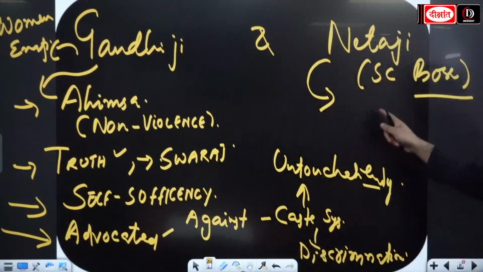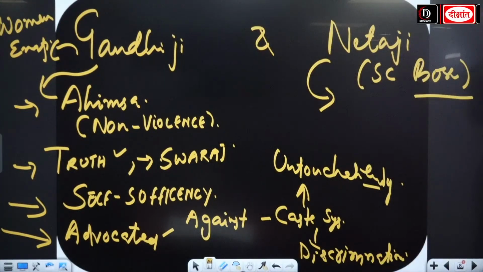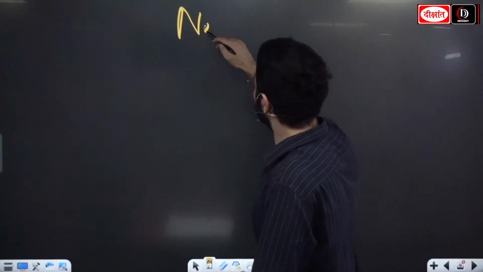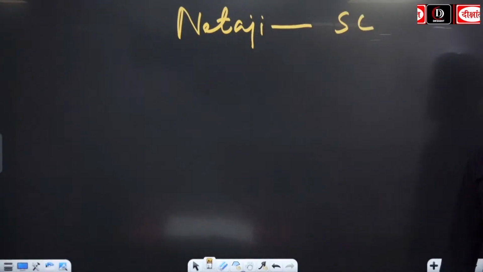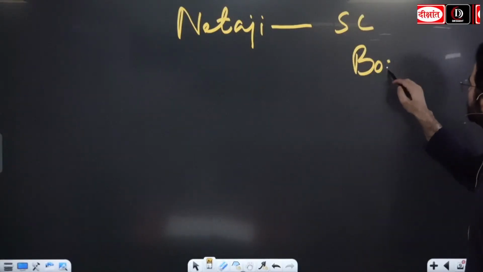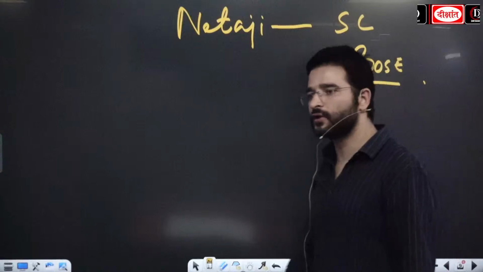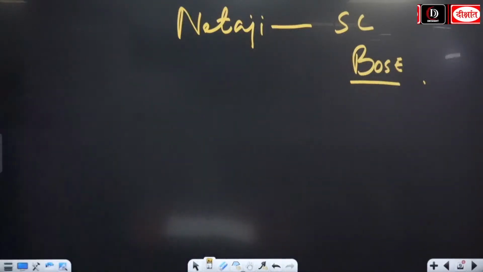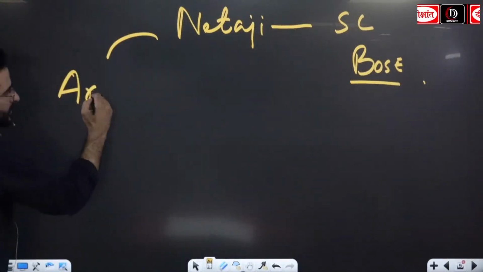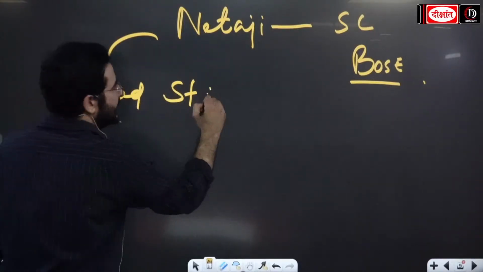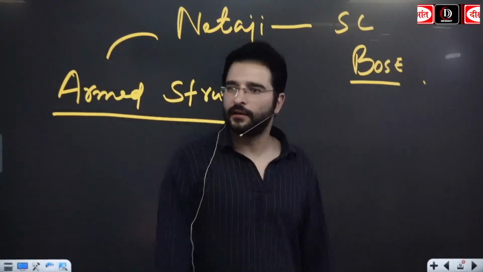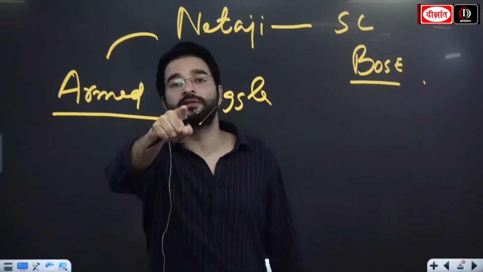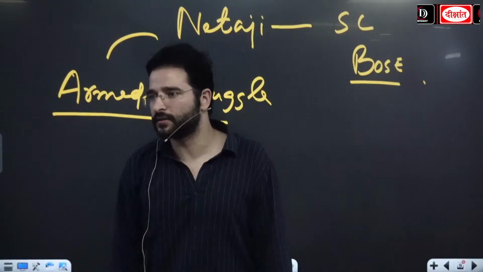Now, let's look at Subhash Chandra Bose. The first thing, guys, that you should remember regarding Netaji is that Netaji believed in armed struggle or armed rebellion. That means वो दिल से revolutionary ही थे. He believed in armed struggle. So Netaji also wanted to strike terror in the hearts of Britishers.